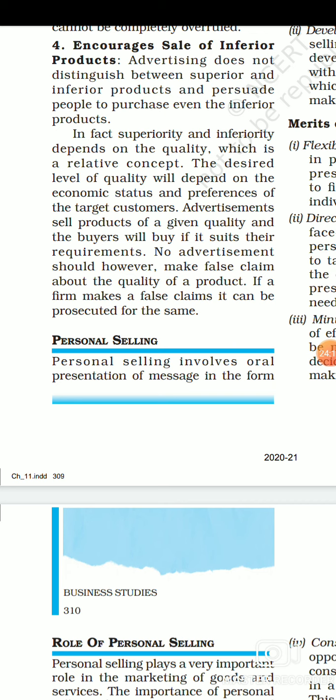So these are certain objections to advertisement, and certain arguments from the people who support advertisement. In the next videos, we will be talking about personal selling, the next promotional tool.